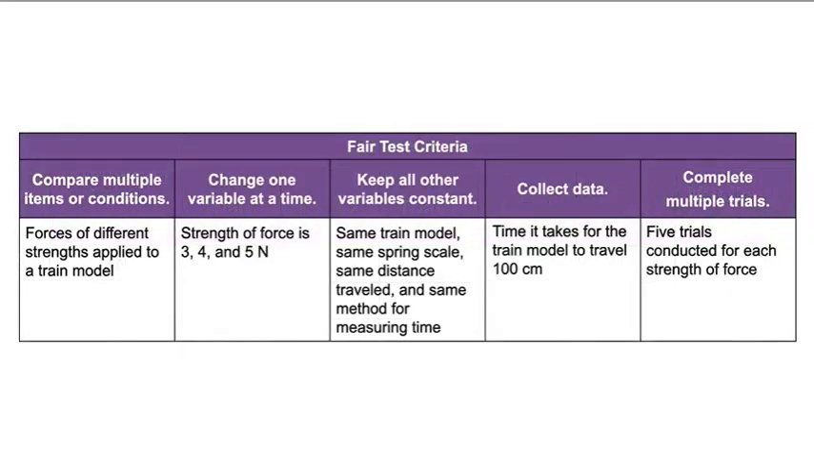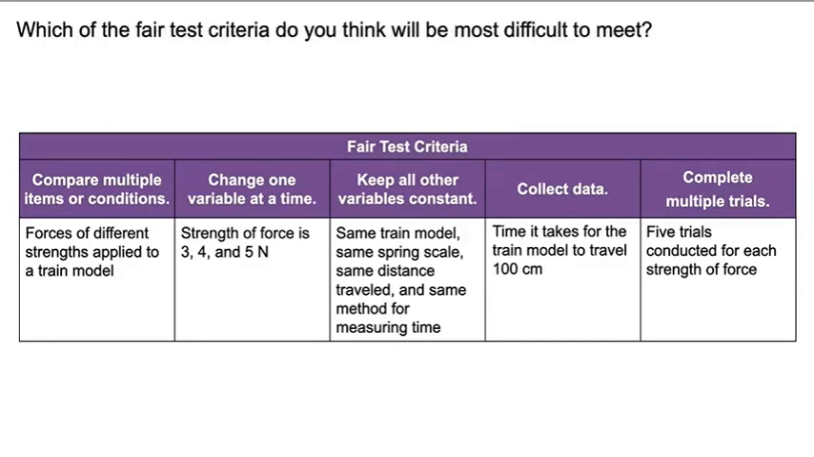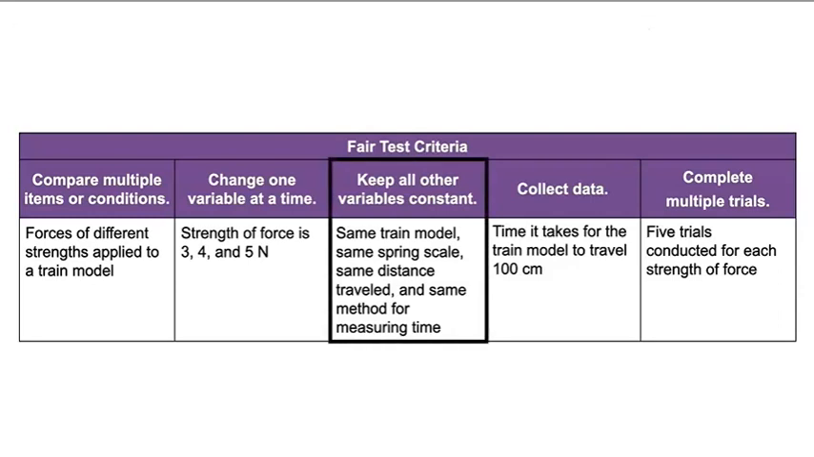Let's look back at our fair test criteria and think about our investigation plan to make a prediction. How do you think forces with different strengths will affect your train model? Do you think a stronger force will make the train move faster? Maybe. Which of the fair test criteria do you think will be most difficult to meet? Why do you think that? I think we might make a mistake when we are using the stopwatch or the spring scale. And if our table or floor is uneven, it might affect the results. Keeping all other variables constant is going to be tricky.